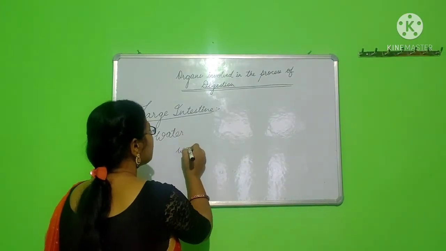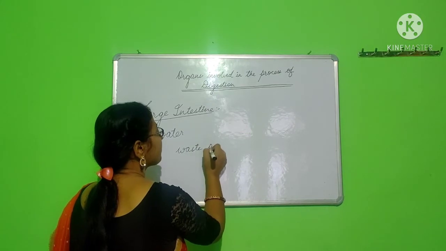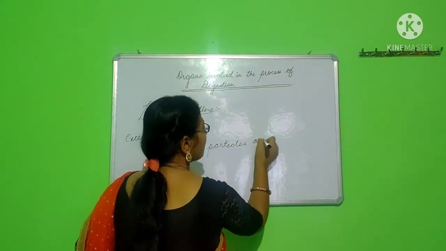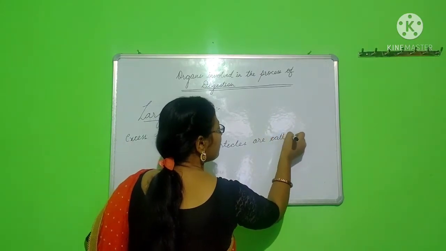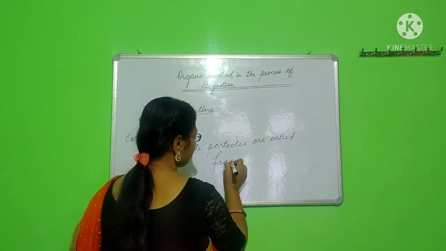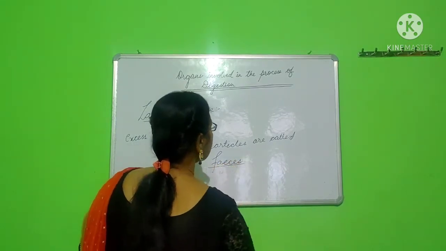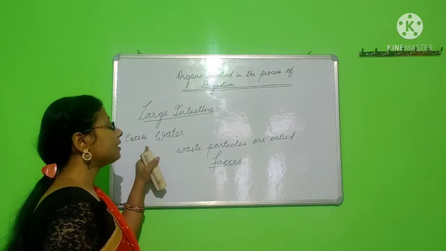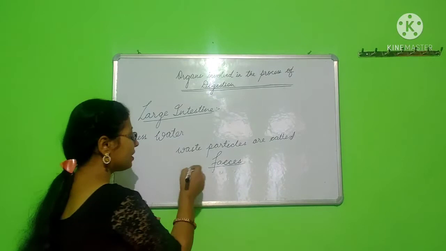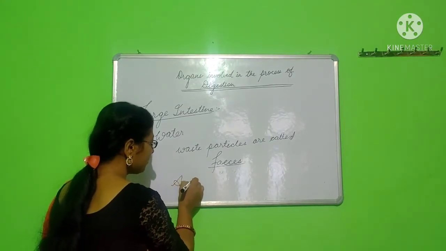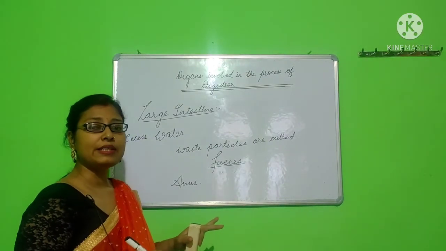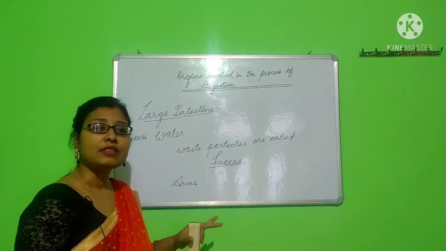These waste particles are called what? Feces. The waste particles that remain after the absorption of excess water are called feces, and these feces are excreted through the organ called anus. Okay, in this way the whole process of digestion takes place.